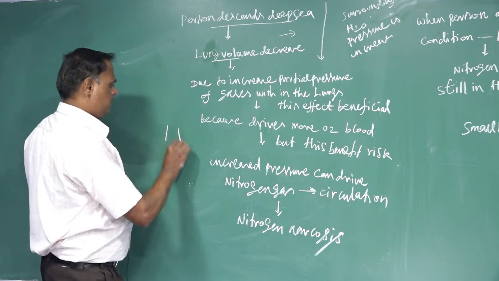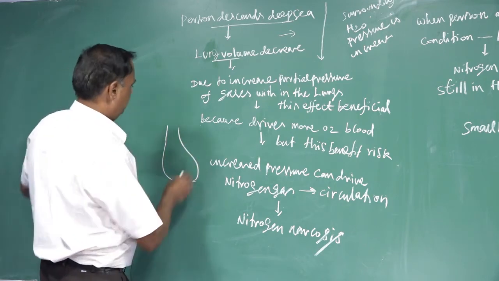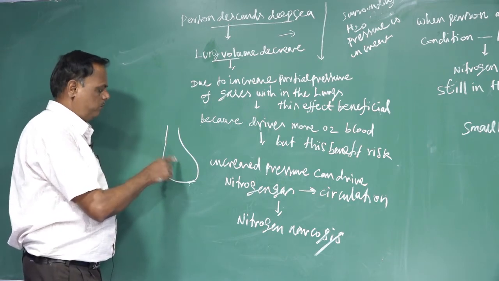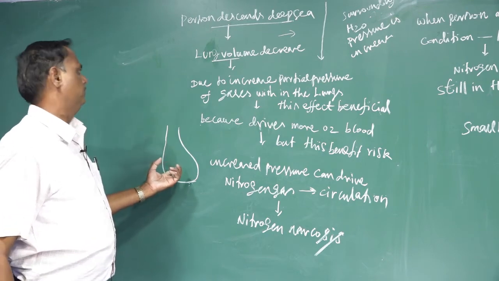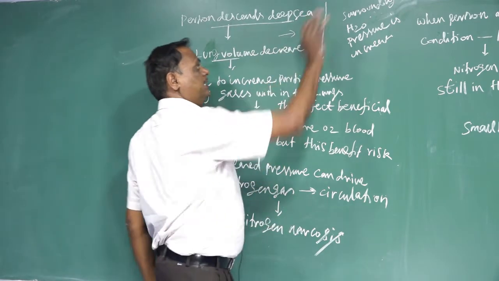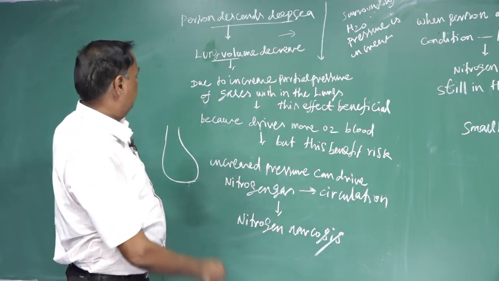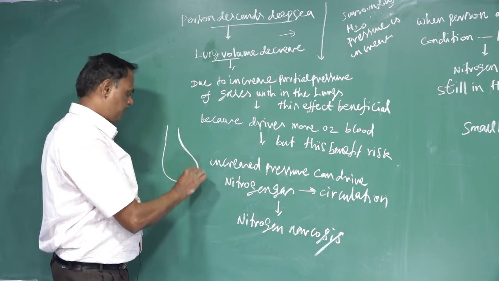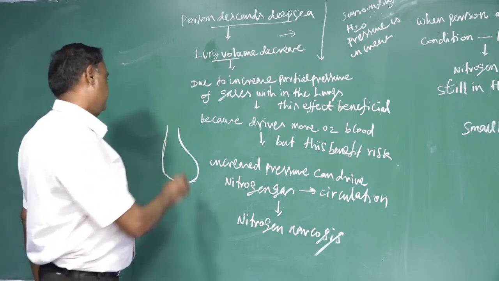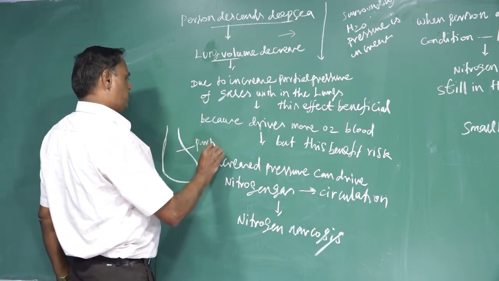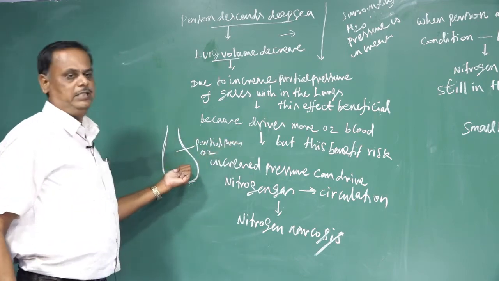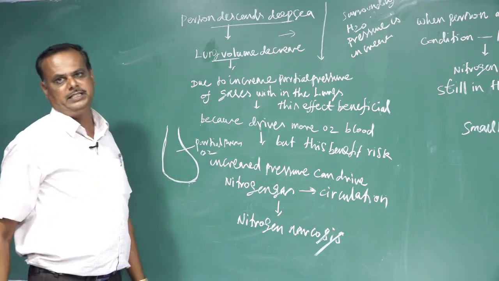When the lung volume is decreased, the partial pressure of oxygen inside the lung is increased.